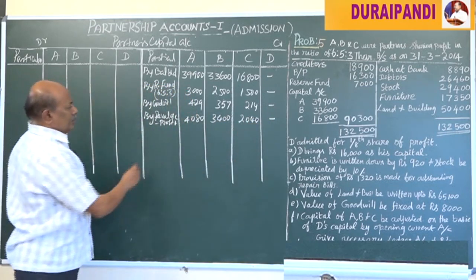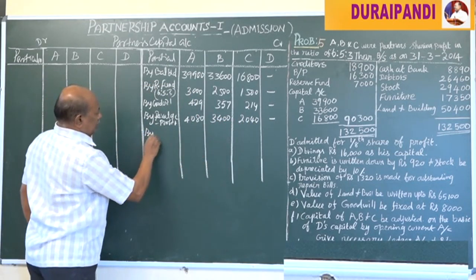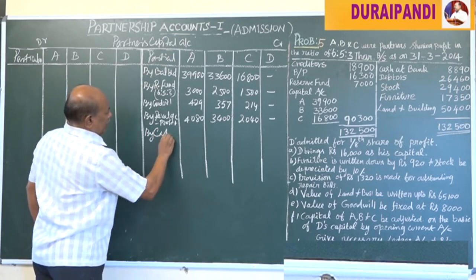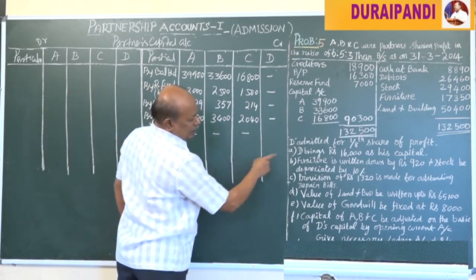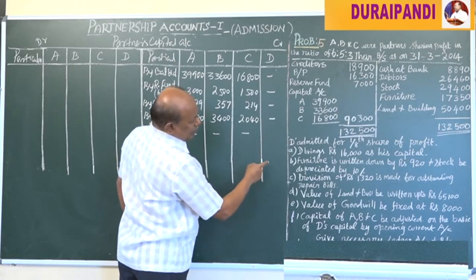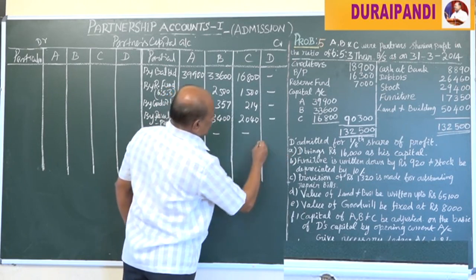Next we have to transfer D's capital. D brings cash, the cash account is capital, which is directly posted to D's capital account. D's capital was 16,000.